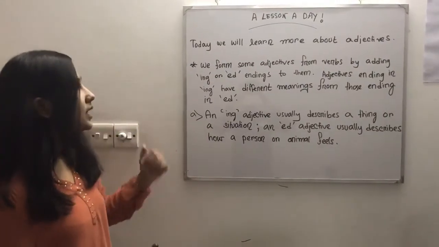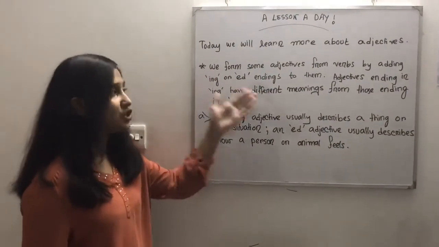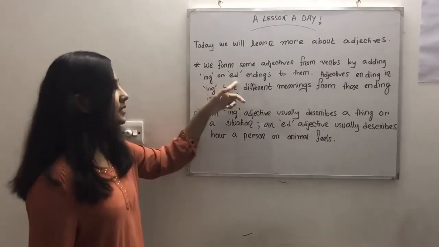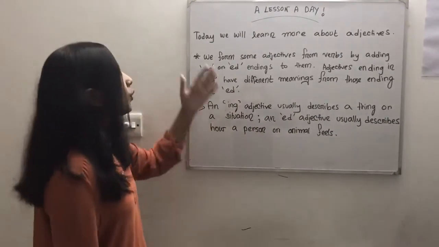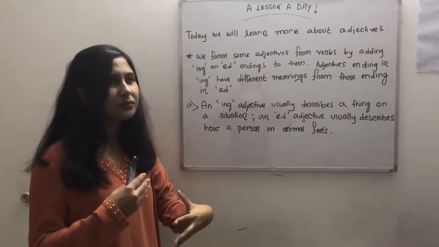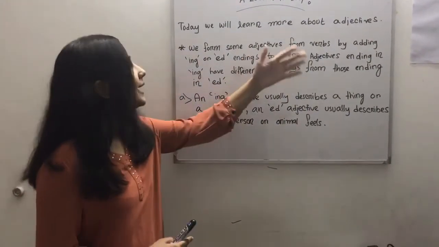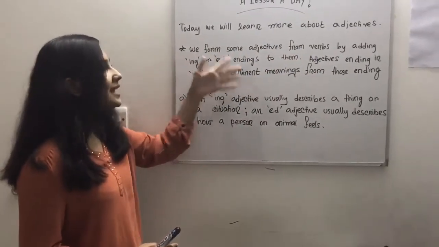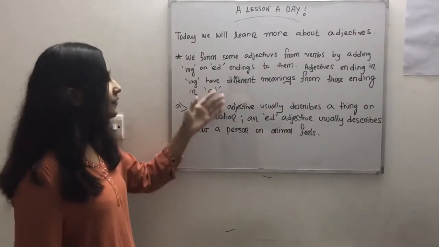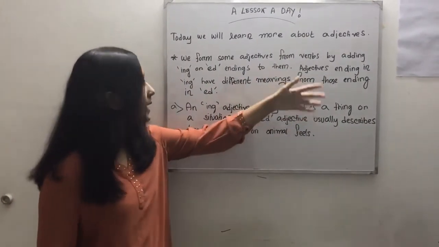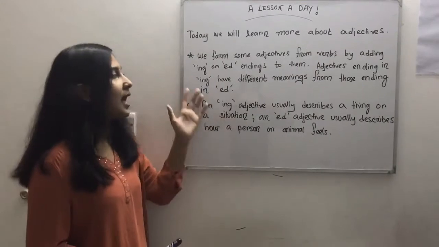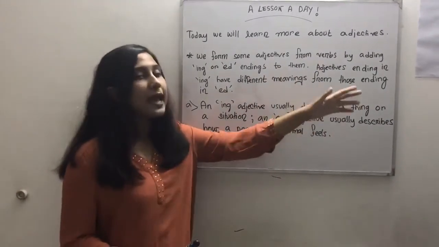Alright, as you can see, I've written that we form some adjectives from verbs by adding ing or ed endings to them. Verbs means the doing words, as we all know. Adjectives ending in ing have different meanings from those ending in ed.